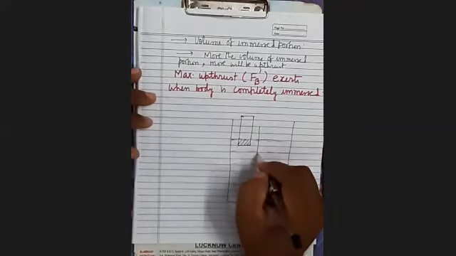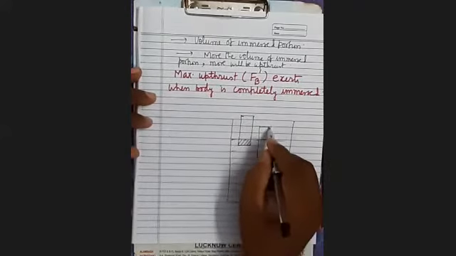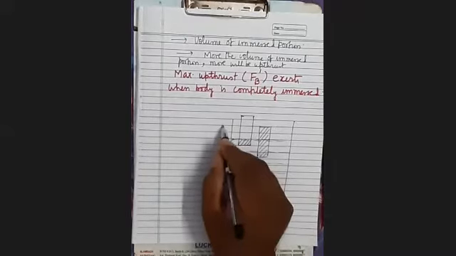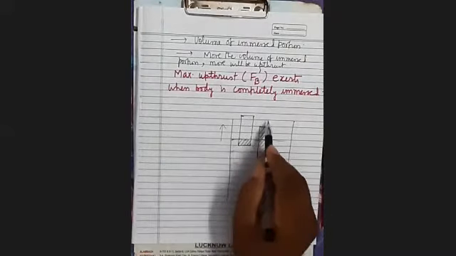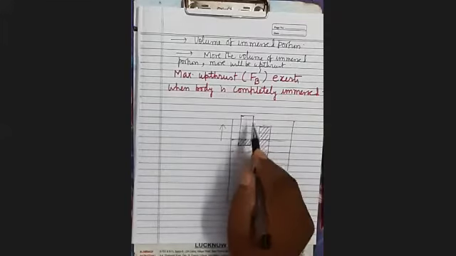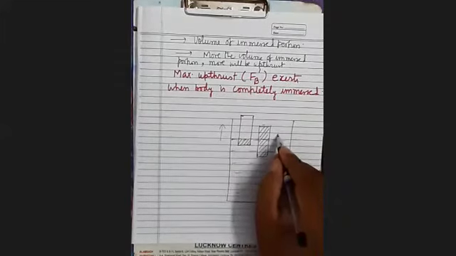Now the immersed portion is this much. This body is lighter, which means the upthrust is more and the weight is less, so the net force acts in upward direction. As soon as you remove your hand, it will come up to the surface.